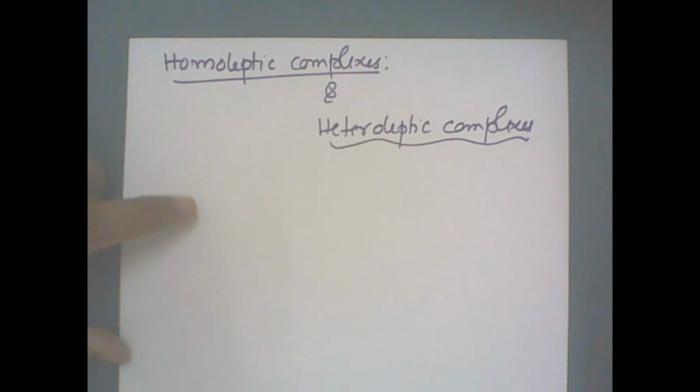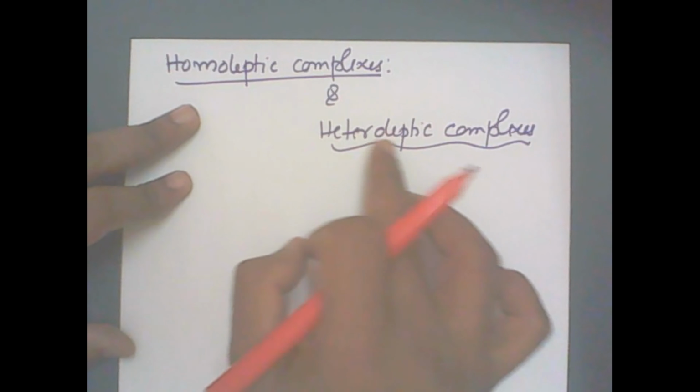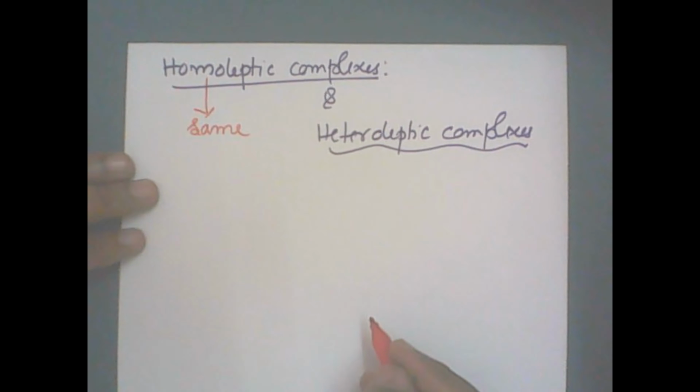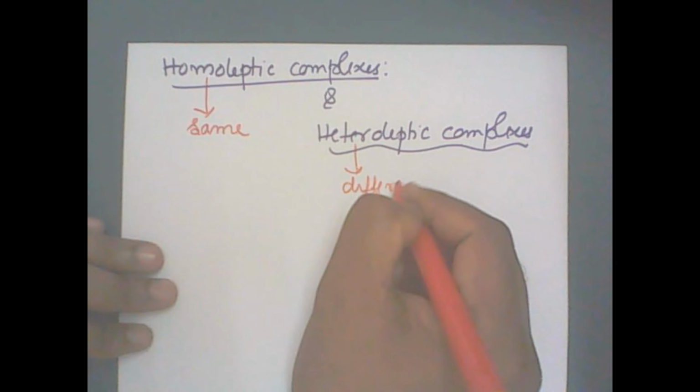And the last term we are going to study is homoleptic complexes and heteroleptic complexes. Homo means same, hetero means different. Now what is the same and what is different?